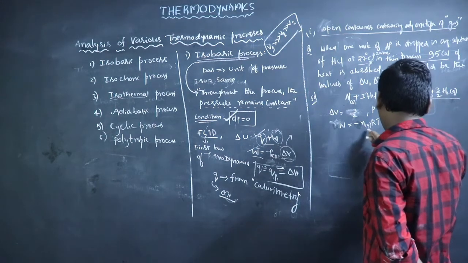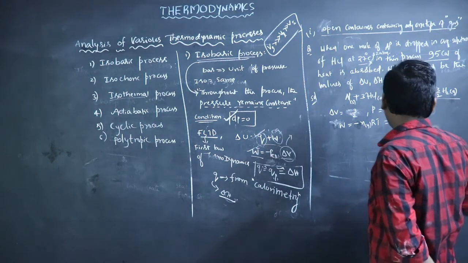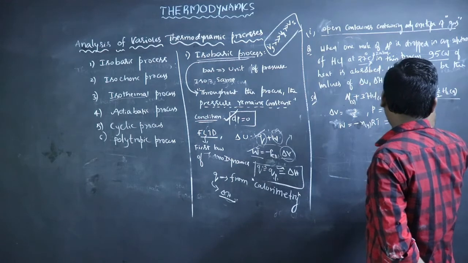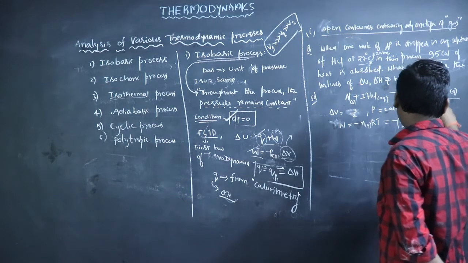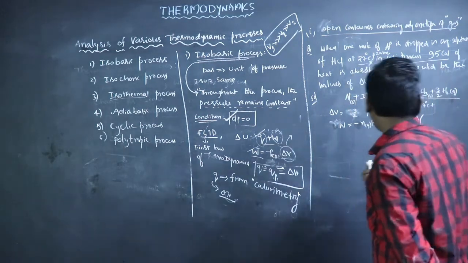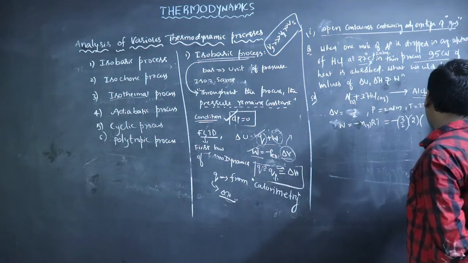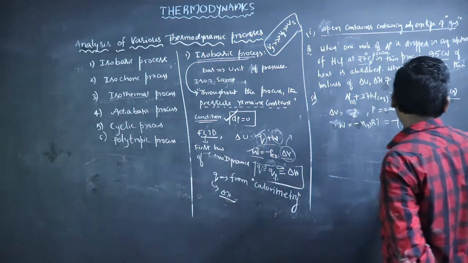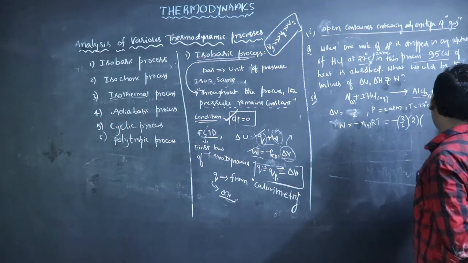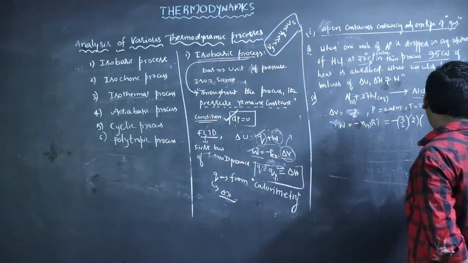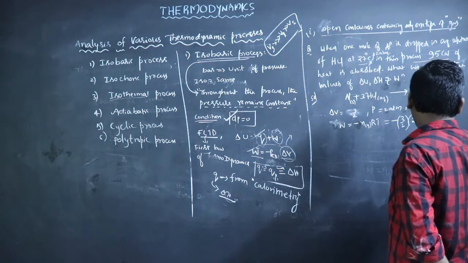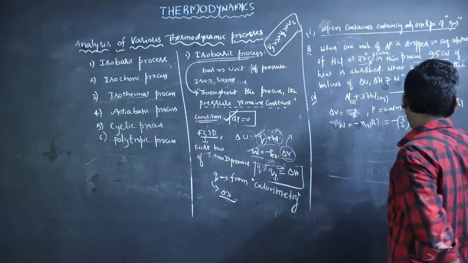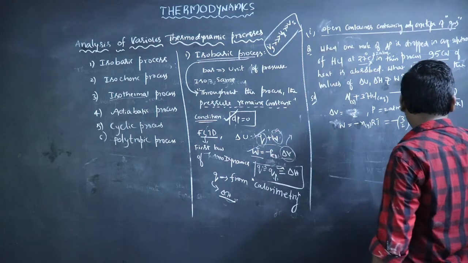So minus n R T. What is the temperature? Temperature is 27 degrees. Compulsorily the temperature is changed to Kelvin, because we use the capital T. Capital T means Kelvin temperature. So 27 plus 273, that is 300 Kelvin. So this R value is in calories.